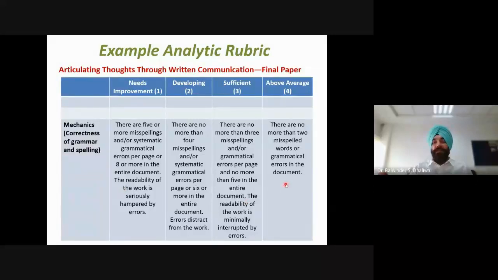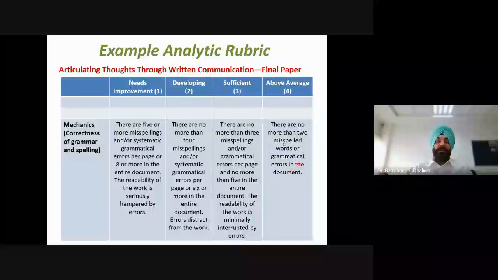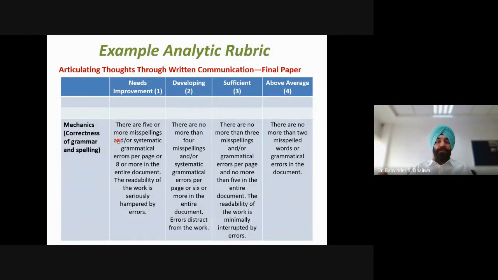If the grammar is okay, then we give the maximum marks or maximum rating in grammar. If it is lacking in, say, flow, then that criterion may get a lower score. In that way, this type of rubric will help the evaluator to mark in a more transparent and more detailed way.